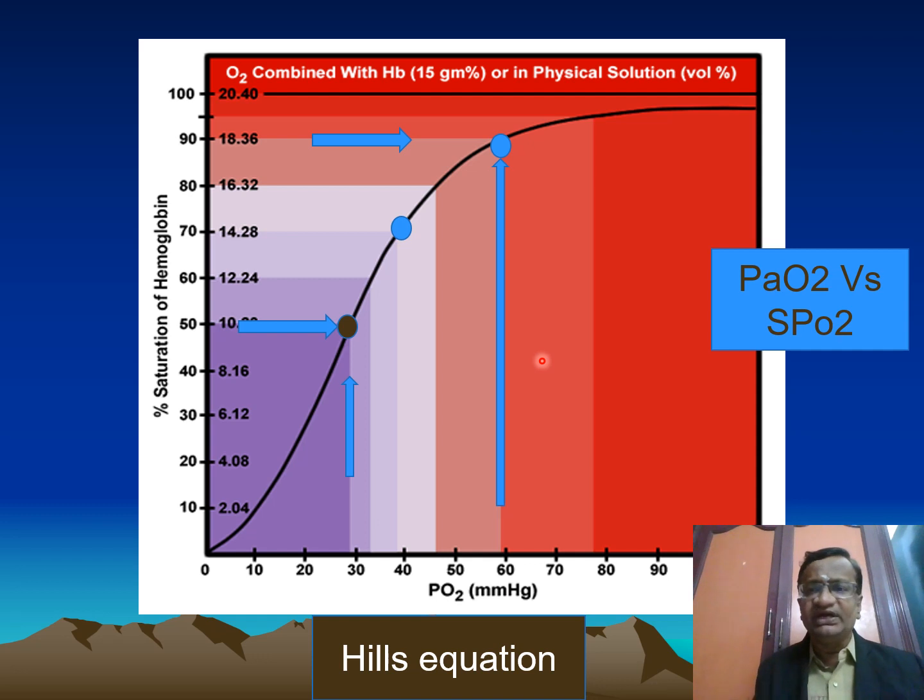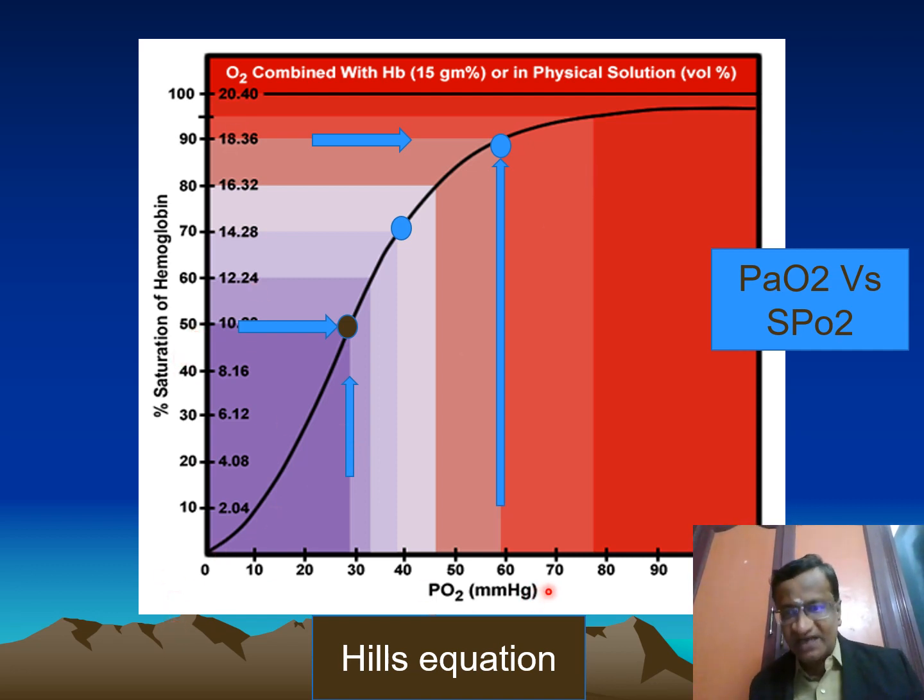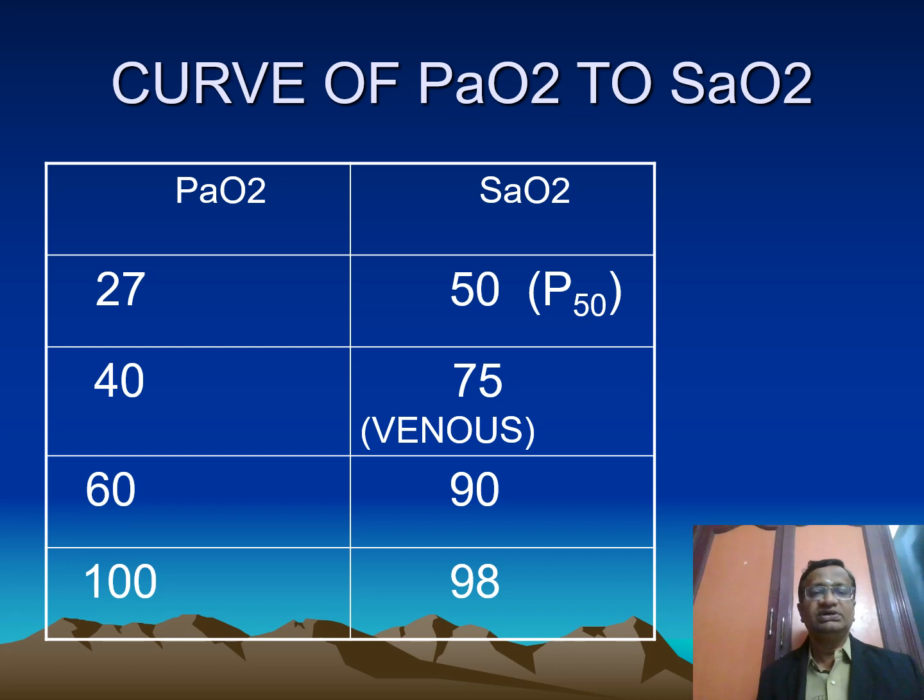Now, what is the oxygen dissociation curve? Hill's equation is the equation of a variable which determines the sigmoid shape. That is about physics. We'll leave it. PaO2 versus SpO2. Now, ODC means what? It is a curve with x-axis as partial pressure and y-axis as saturation. I will repeat again. Oxygen dissociation curve is a curve drawn with x-axis as partial pressure of oxygen and y-axis as the saturation of oxygen. PaO2 to SaO2.